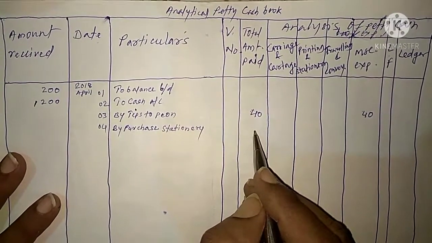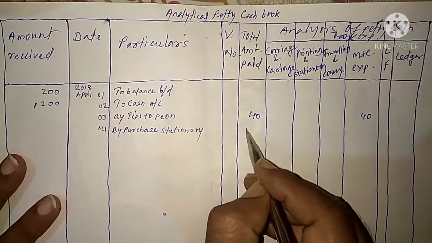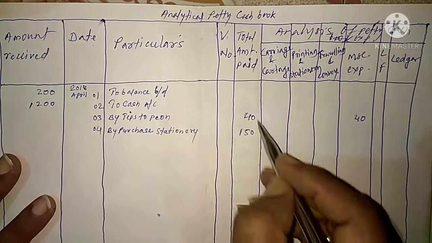The amount is 150. So we first have to record 150 in the total amount paid column.